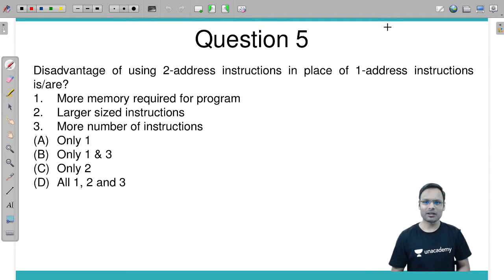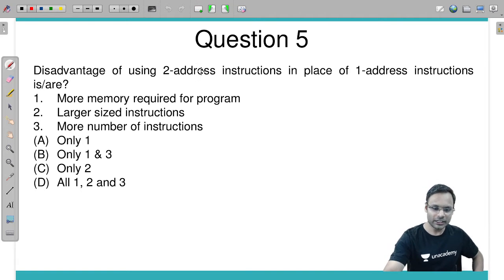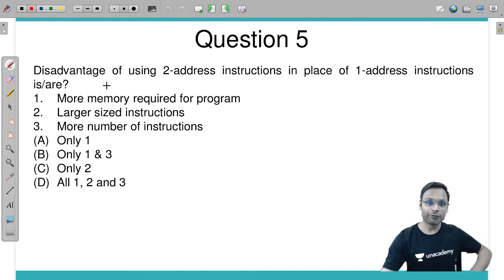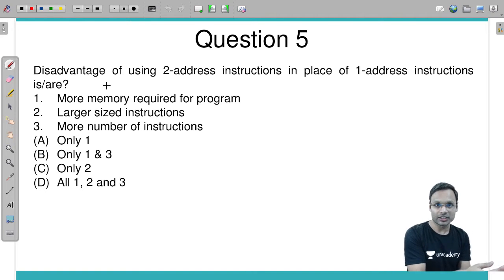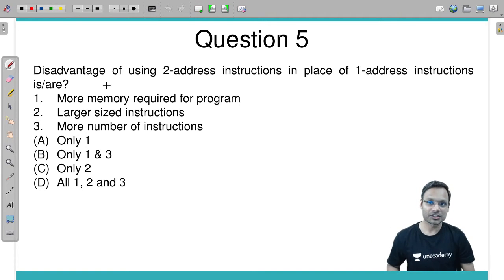Another question number 5, very simple. It's a theoretical question. Look at this. Read the question, check it out, and let me know if it is solvable for you. Disadvantages of using 2 address instructions in place of 1 address instructions are: if we are using 2 address instruction instead of 1 address instruction, then what will be the disadvantage?